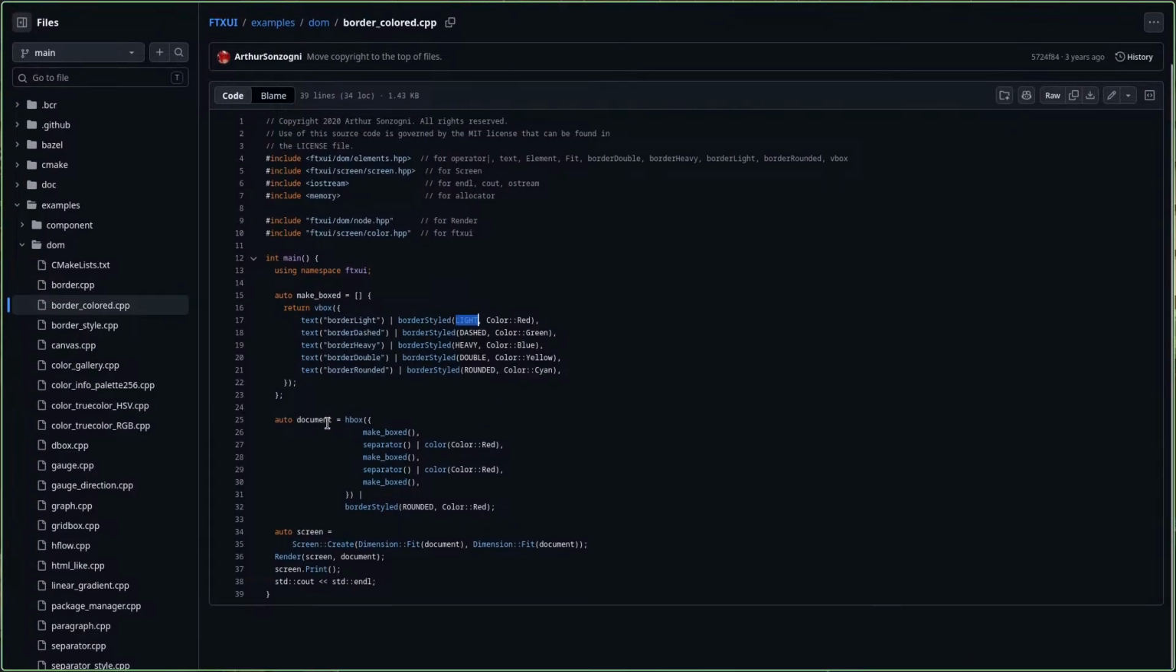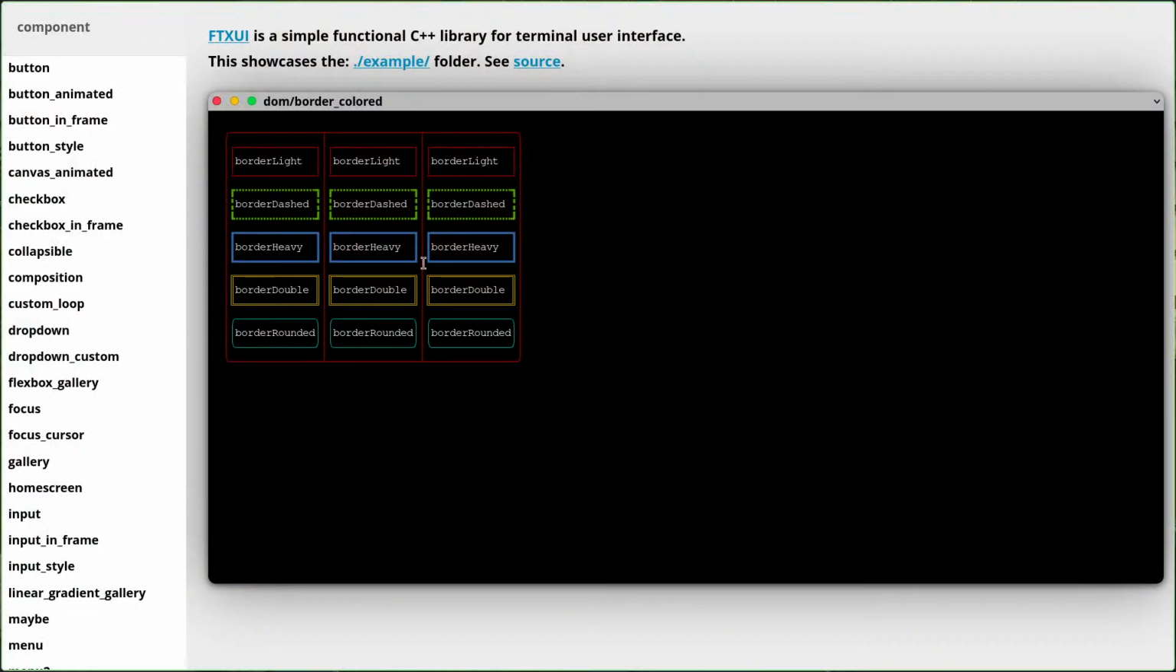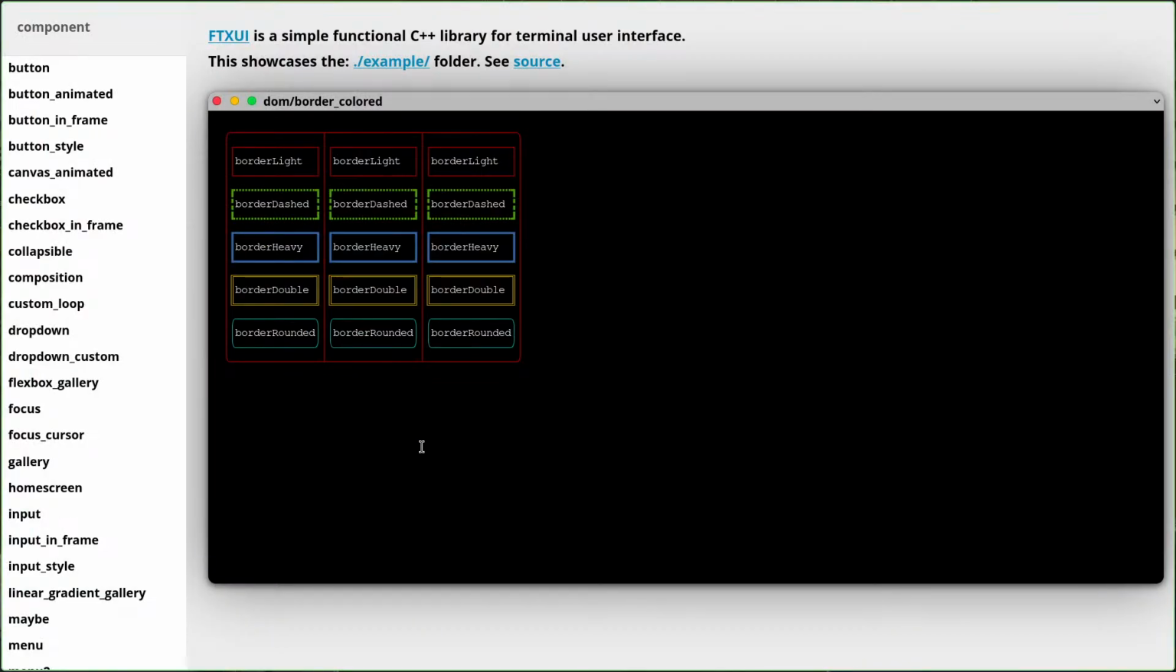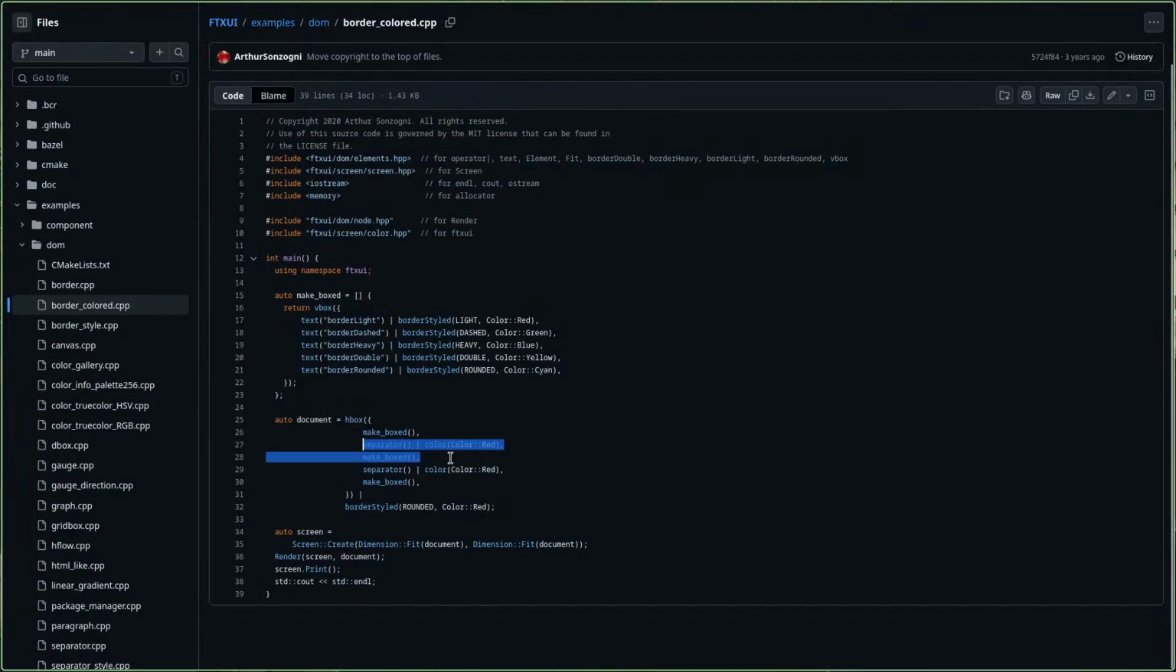Now the document that we're going to print here, we used hbox. We are going to create a horizontal box like this one. We called our lambda function make box, which printed everything. So this first box is created, then comma separator. What does this do? I think this will create this separator line, and then color red, so the line of this separator is red.